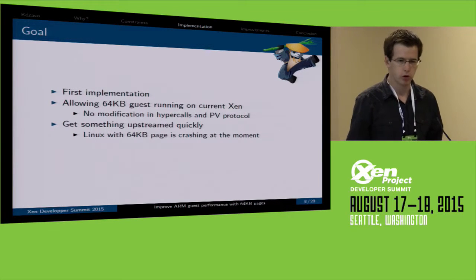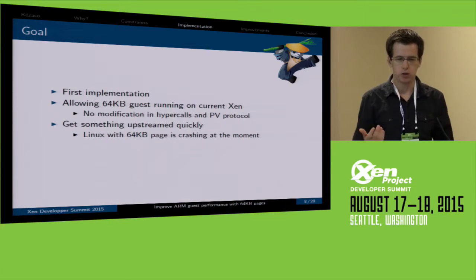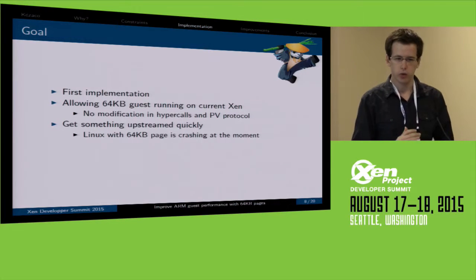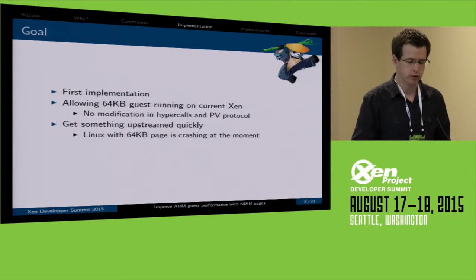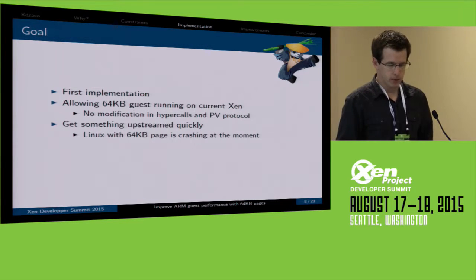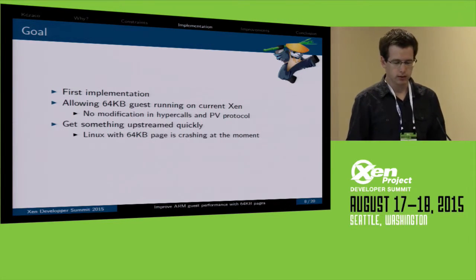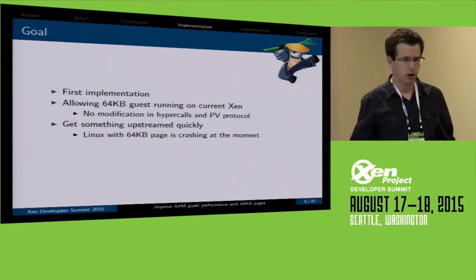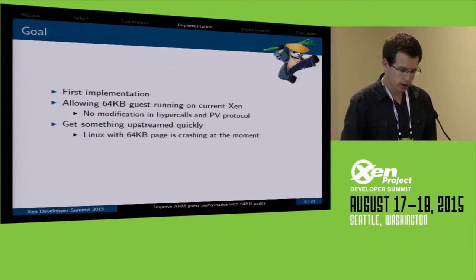It may use a lot of memory in Linux, but it should run on the current PV protocol, the current hypercalls, and we should be able to use it on Xen 4.6, which will be released in October. Actually, that would be the best thing, but it won't be faster. It won't be performant in general.